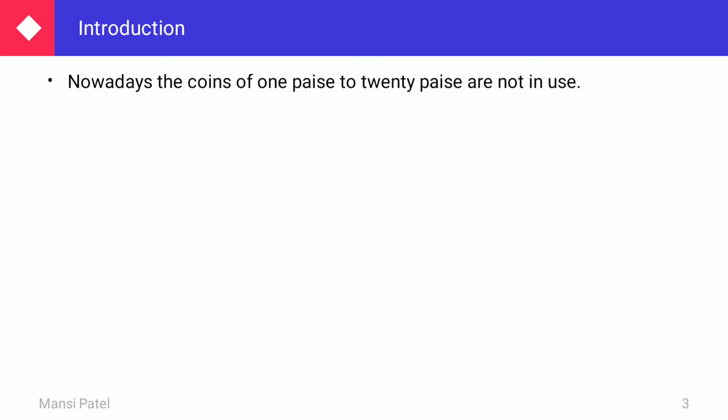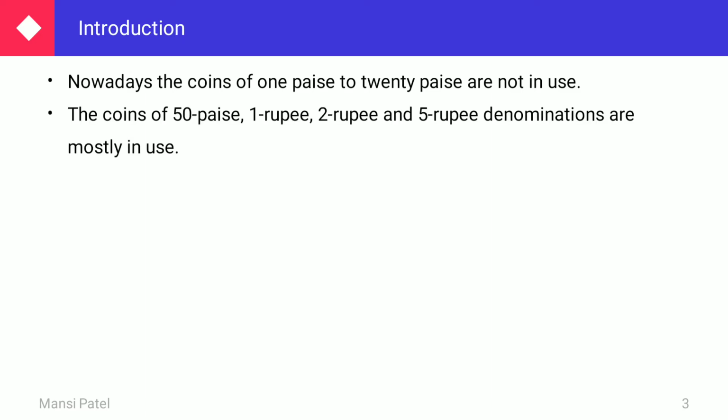Nowadays, the coins of 1 paisa to 20 paisa are not in use. The coins of 50 paise, 1 rupee, 2 rupees, 5 rupees are mostly in use. These 50 paisa, 1 rupee, 2 rupee, 5 rupee are all known as denominations.